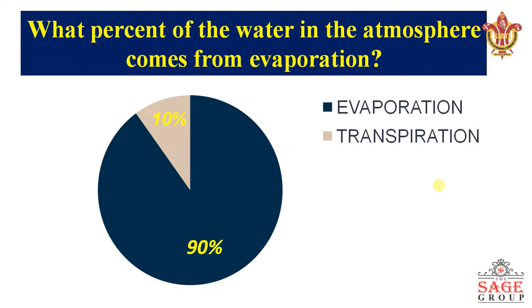Next, what percentage of water in the atmosphere comes from evaporation? Another study has been conducted and it was found that 90% of the water that reaches the atmosphere comes from evaporation, and 10% comes from transpiration, that is, from the loss of plants, trees, or vegetation. Only 10% reaches the atmosphere this way.